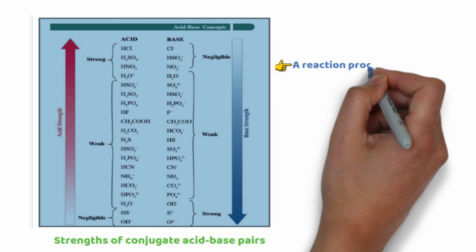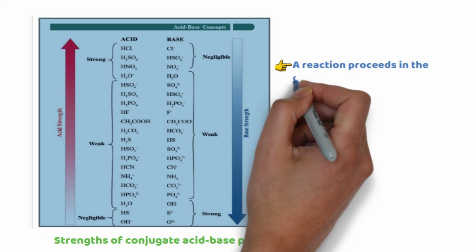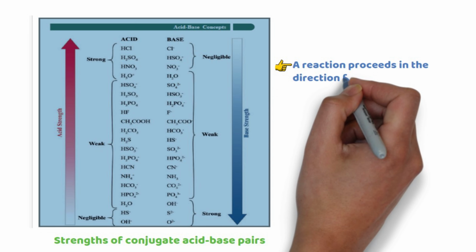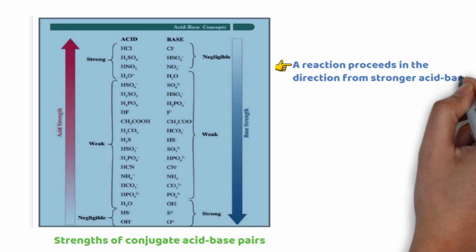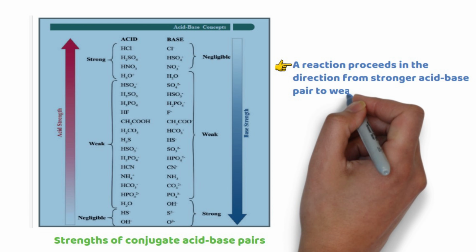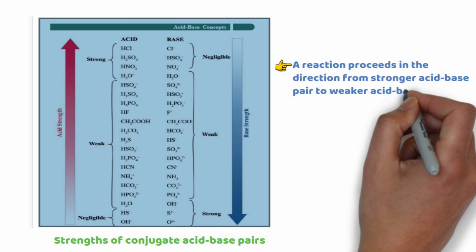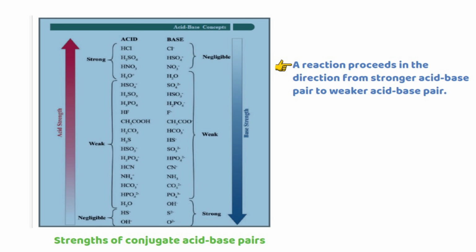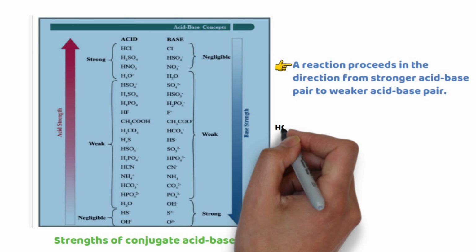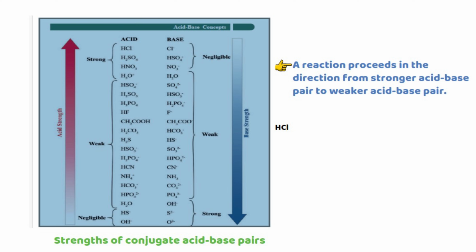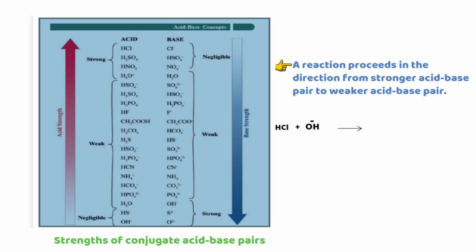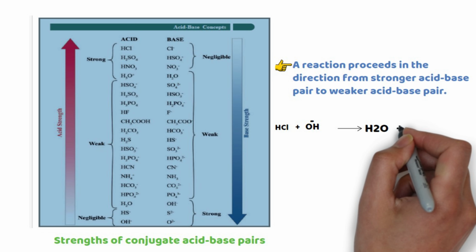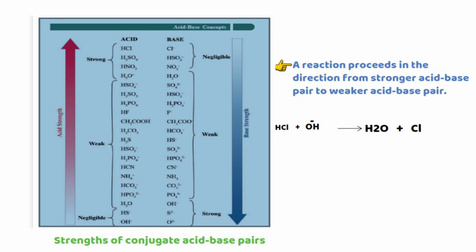A reaction proceeds in the direction from a strong acid-base pair to a weak acid-base pair. Here is an example. HCl, which is a strong acid, and hydroxide, which is a strong base, react together. Finally, they produce water and chloride ion.